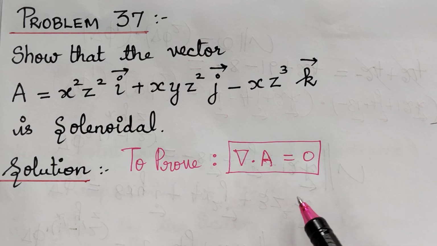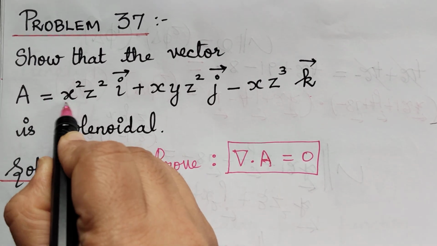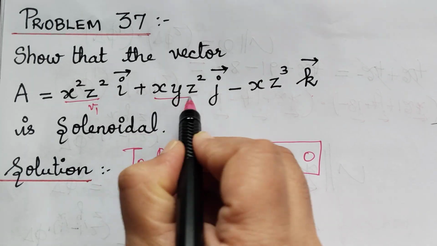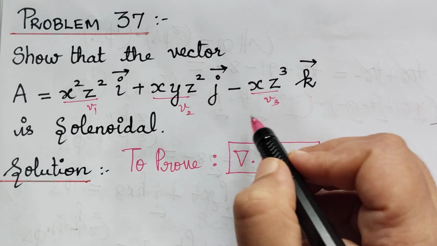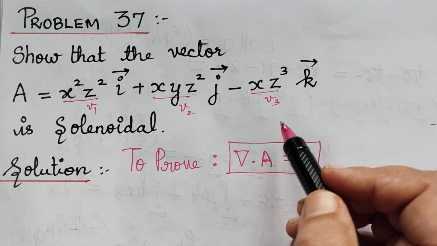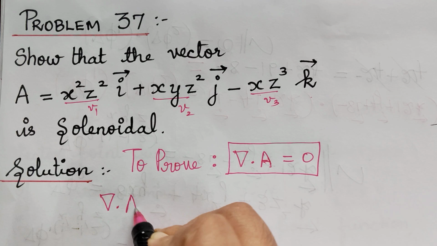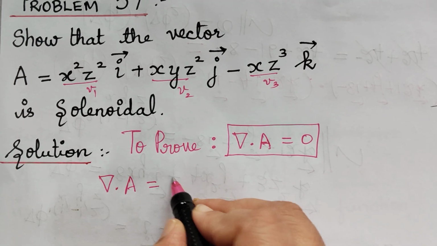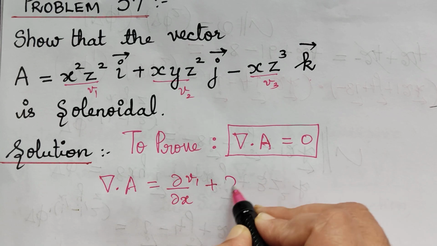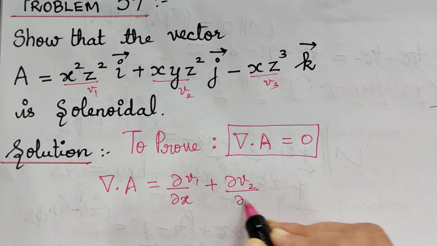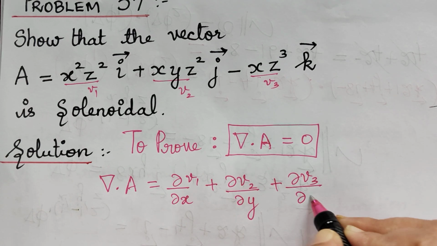In order to do that, first we have to find the divergence of the given vector. The ith component is v1, the jth component is taken as v2 and the kth component is taken as v3, as per the formula which we have learnt in our previous video. Therefore the divergence of A vector will be equal to partial differentiation of v1 with respect to x, plus partial differentiation of v2 with respect to y, plus partial differentiation of v3 with respect to z.